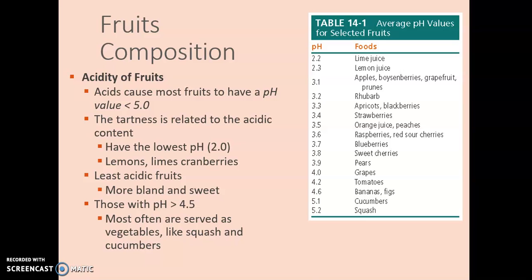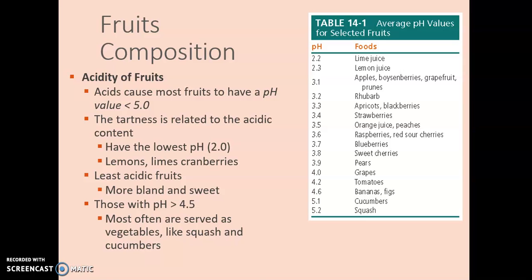So fruits are pretty acidic. Most of them have a pH of less than 5. And tartness is related to the acid content, like we talked about in chapter 1. The lowest pH of fruits is 2, and some of the lower pH fruits are going to be your lemons, limes, and cranberries.